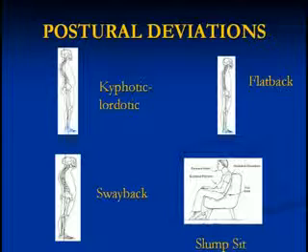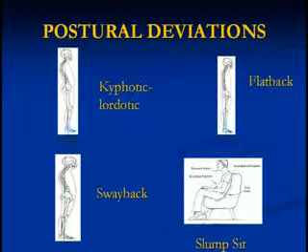A flat back posture is where you have a loss of curvature of your spine. A sway back posture is where the hips are thrust forward from your center of gravity, so your upper body swoops forward to try and catch up, to try and stay balanced. And then everybody's favorite, I'm sure you're all familiar with the slump sitting posture, because I'm sure you position yourself like that frequently, only to end up hurting afterwards.